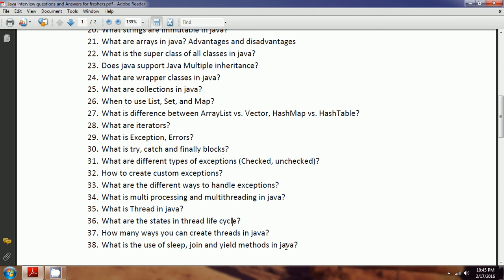Join always makes sure that the thread on which you invoke the join always completes. And yield is the reverse. That means yield always makes sure that the other threads complete, and then finally it will complete the thread where you specify the yield method. That is the difference.